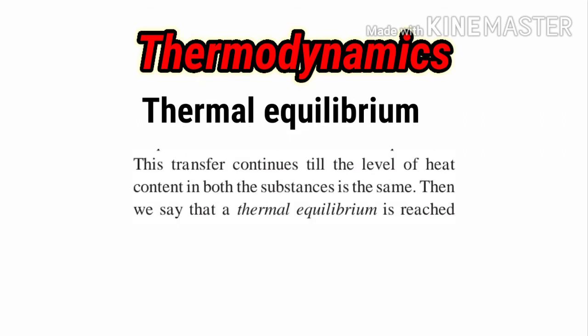In short, the transfer of heat continues till the level of heat content in both substances is the same. Thus when objects reach equal temperature, we say they have reached the thermal equilibrium condition.